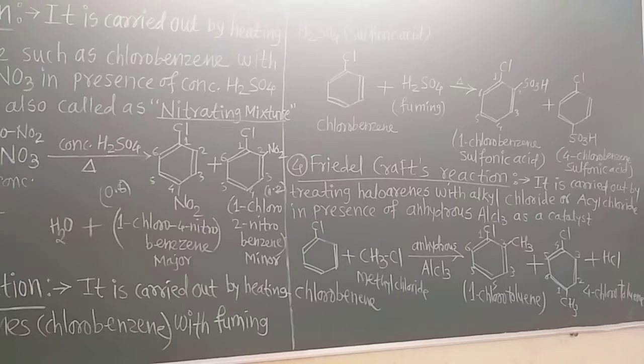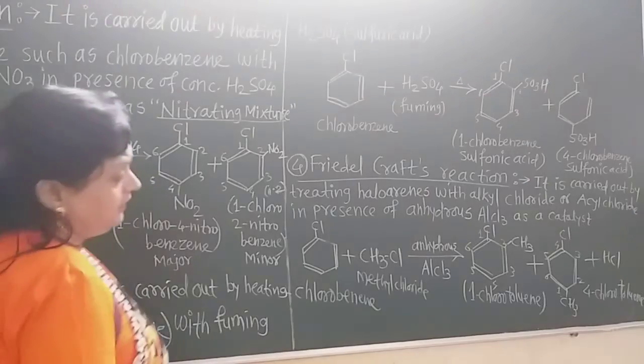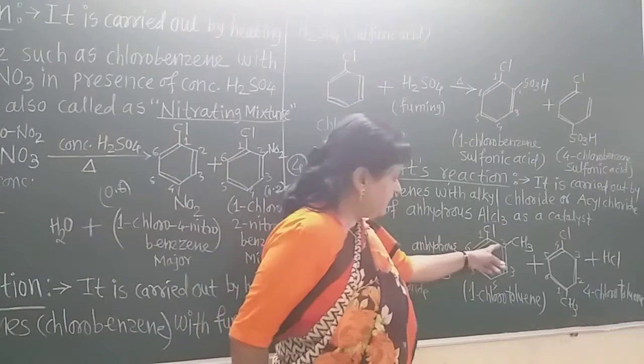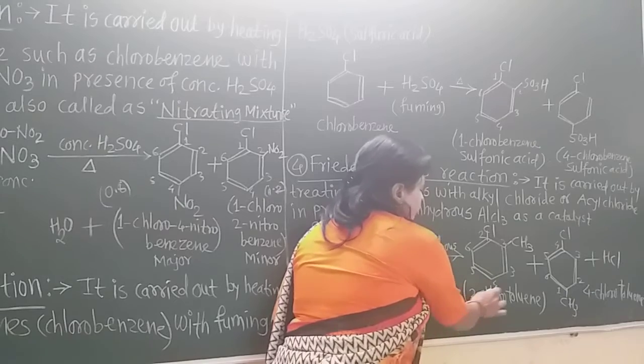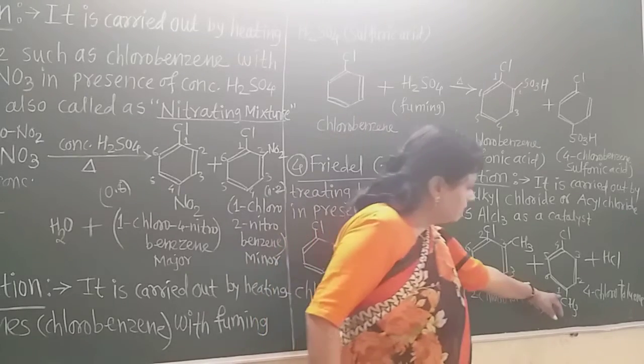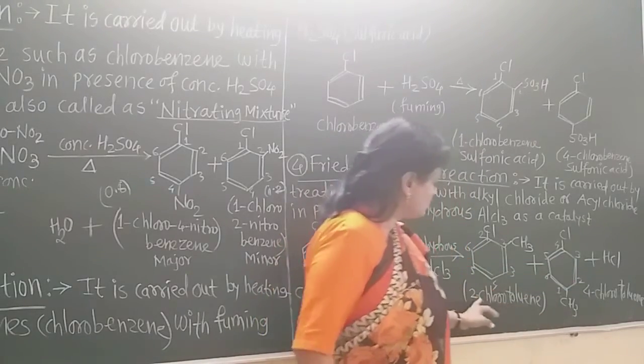Now for acylation, what is there? Only change the reagent. For acylation, you only change the reagent. See students, this is not 1-chlorotoluene, but if we use the numbering in this way, this is always 2-chlorotoluene, not 1. As this is 1, 2, 3, 4, 4-chloro, so it is the 2-chloro.